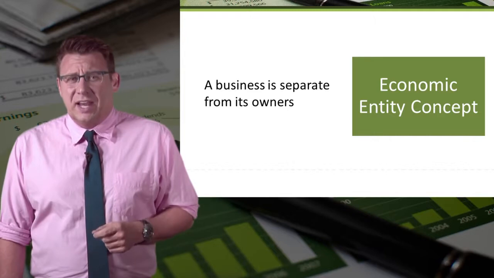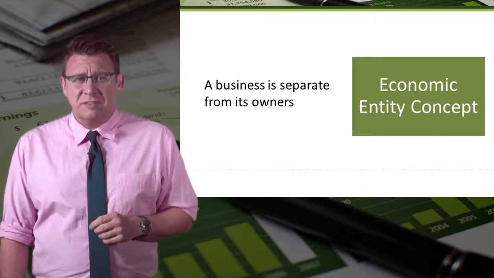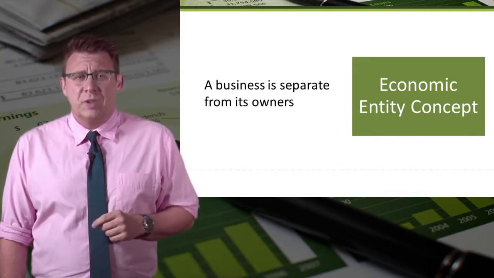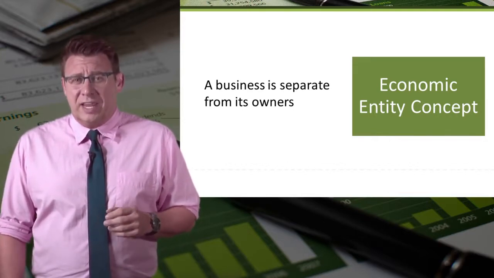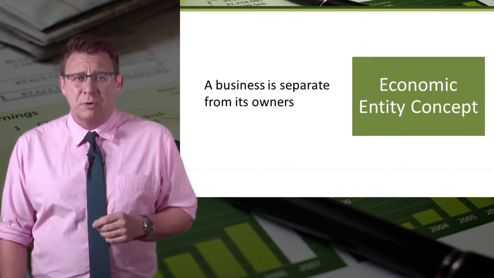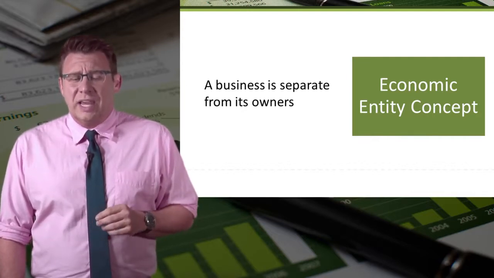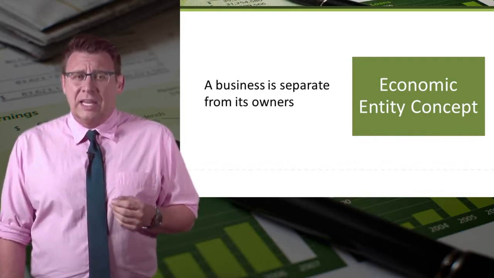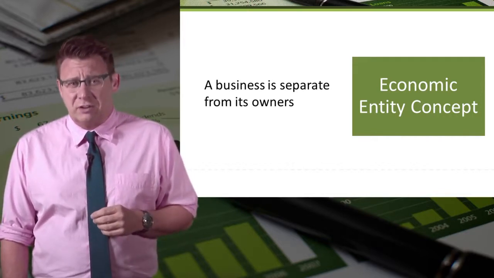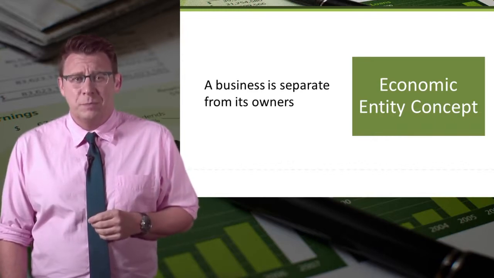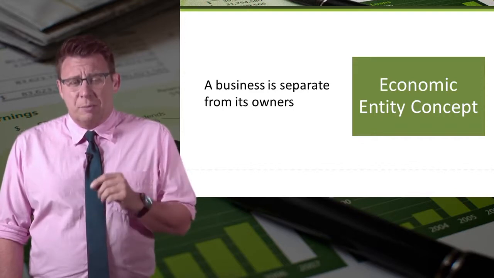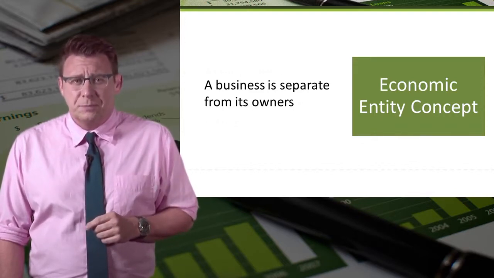The economic entity concept tells us that a business, regardless of how small, is a separate economic entity from its owners or owner. So the transactions for Dave's household and Dave's part-time hot dog stand must be accounted for separately. Note that this is only a financial accounting rule. Legally and for tax purposes, there may be no difference between the transactions for Dave's household and Dave's hot dog stand. But there is for financial accounting purposes and the preparation of financial statements.